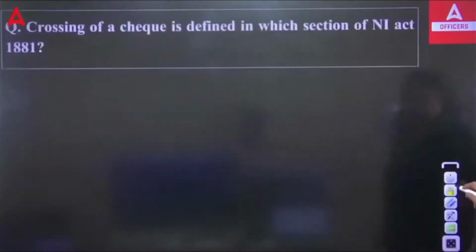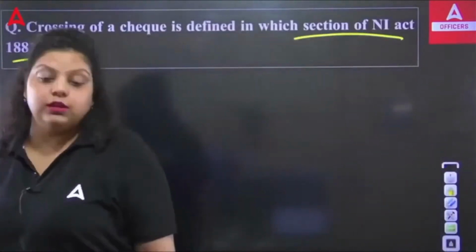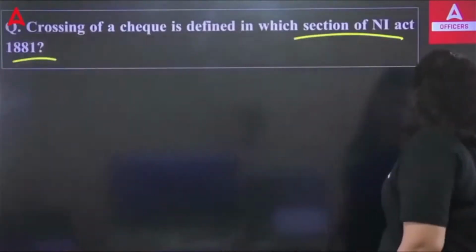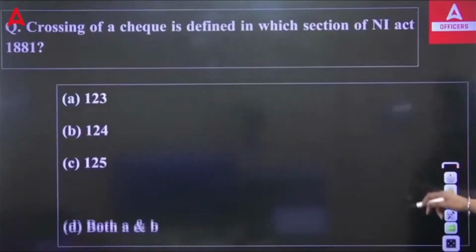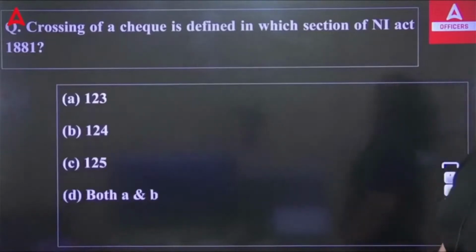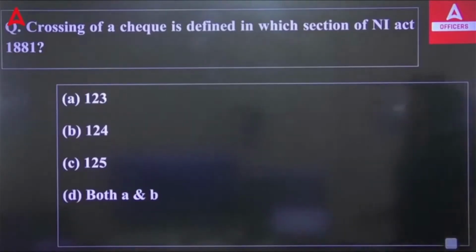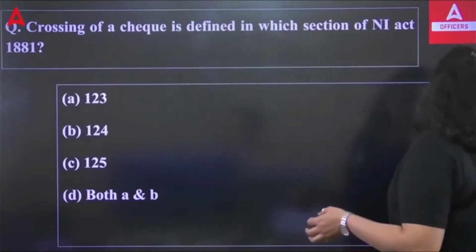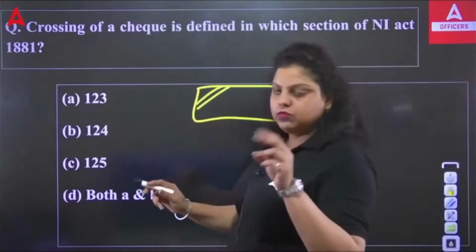Next. Crossing of a check is defined in which section of the Negotiable Instrument Act 1881? The crossing of a check is of three types. The options are Section 123, 124, 125, or both A and B. We have a general crossing, in which two parallel lines are on the top left side of the check.